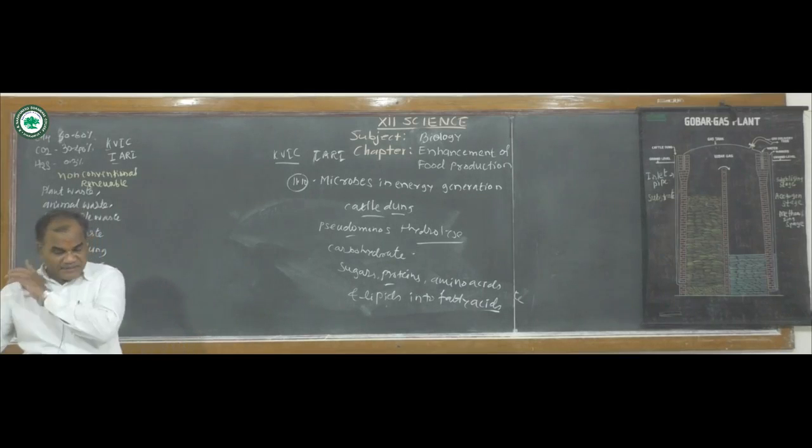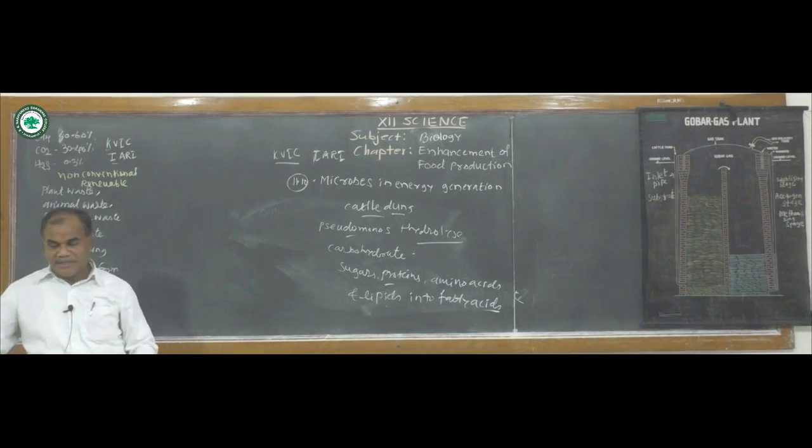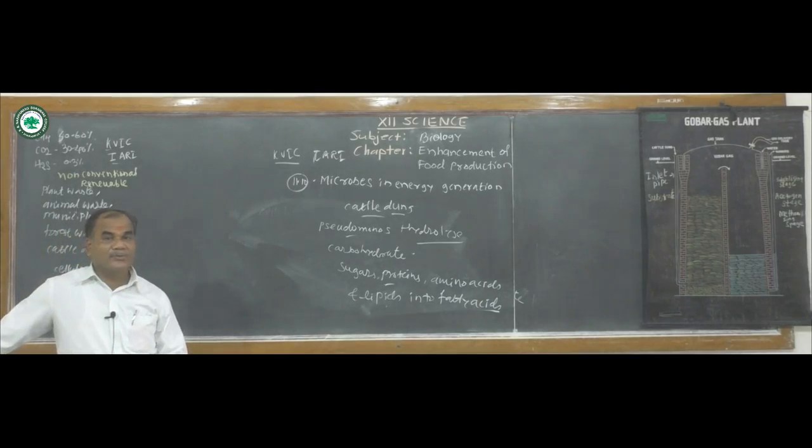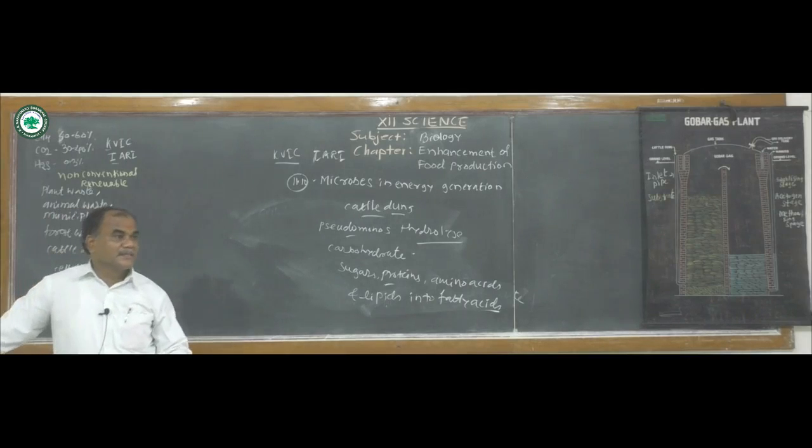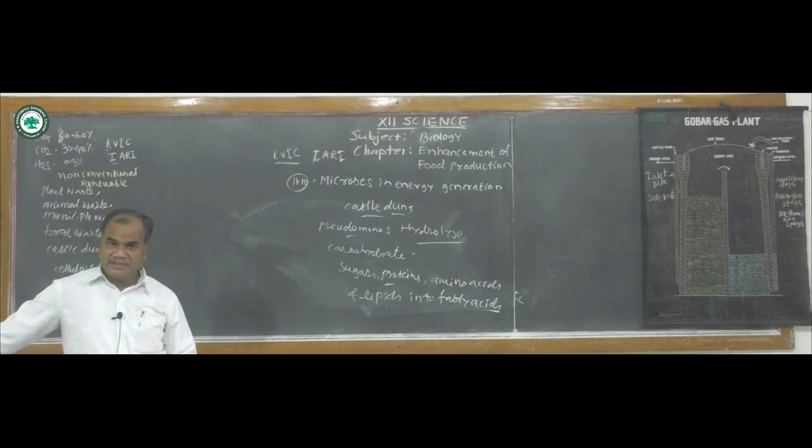Then next we see, it is eco-friendly and does not cause pollution. This gobar gas is eco-friendly because no hazards to the environment can be seen.